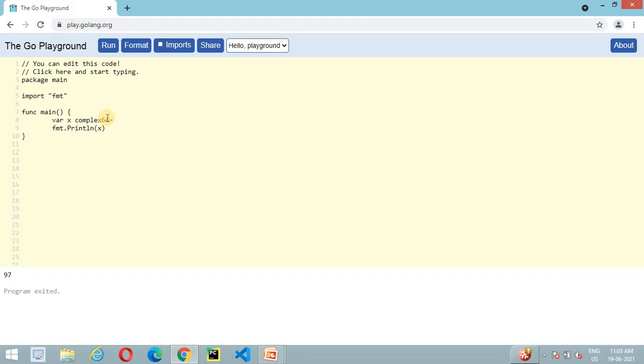In this case, let's declare two variables of float type, like a float32 equal to 10.45, and another float32 with 9.8, whatever.